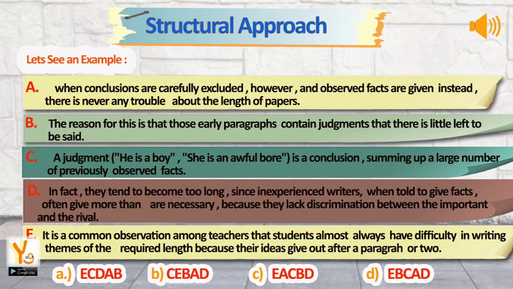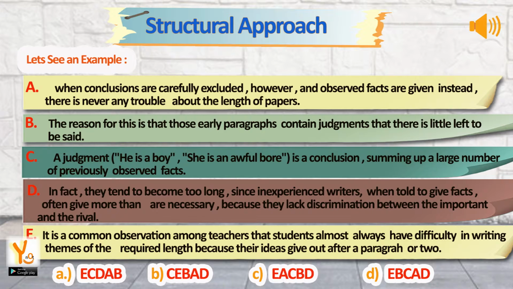A judgment, he is a boy, she is an awful bore, is a conclusion, summing up a large number of previously observed facts. Sentence D. In fact, they tend to become too long, since inexperienced writers, when told to give facts, often give more than are necessary, because they lack discrimination between the important and the trivial. Sentence E. It is a common observation among teachers that students almost always have difficulty in writing themes of the required length because their ideas give out after a paragraph or two.